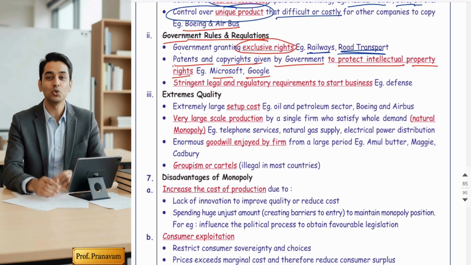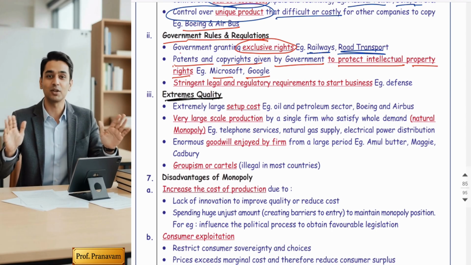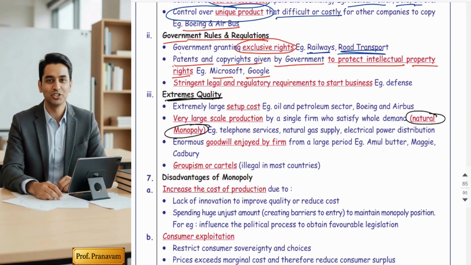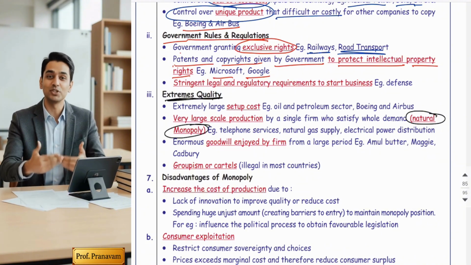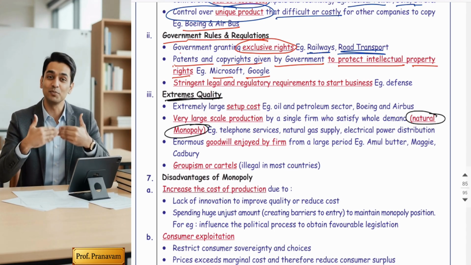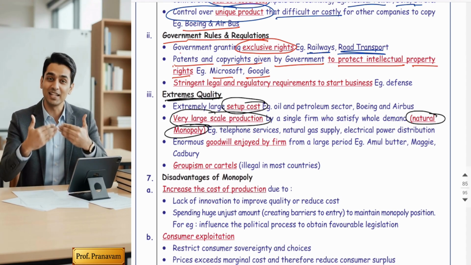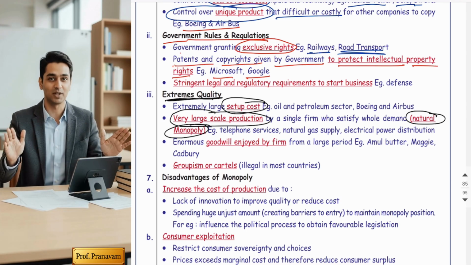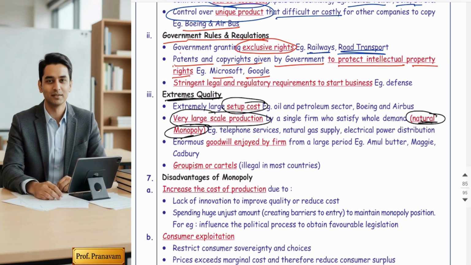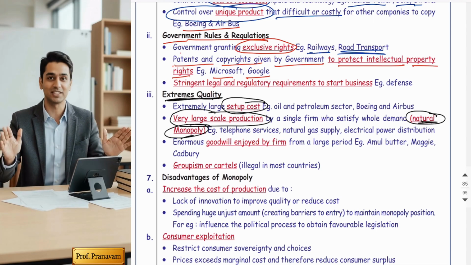Then the third broad category is extreme qualities. Some businessmen have some extreme quality due to which they are enjoying monopoly. First is natural monopoly. What do you mean by natural monopoly? Natural monopoly means huge setup costs. Either that business cannot be set up by anyone because it requires a huge setup cost, or they produce on a very large scale of production. When any businessman can produce on a huge scale, they are actually enjoying natural monopoly, guys.